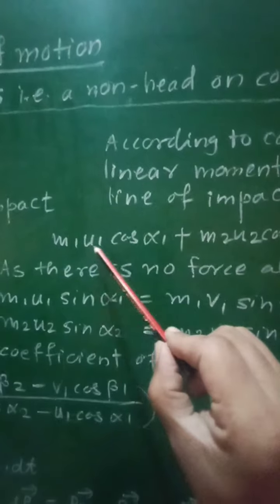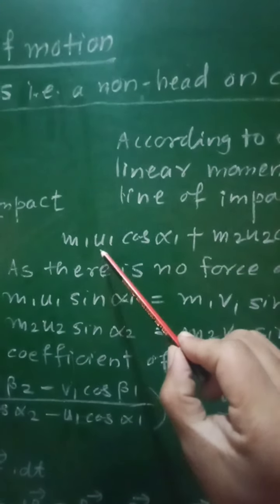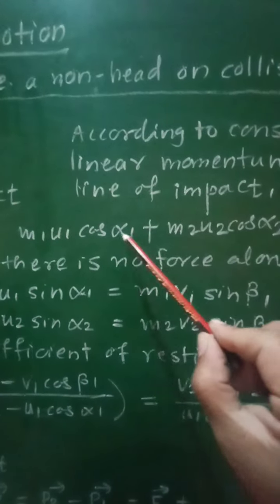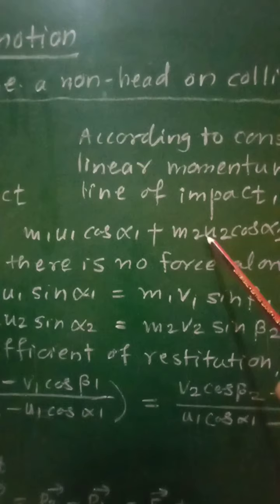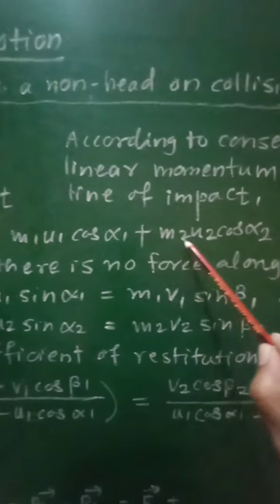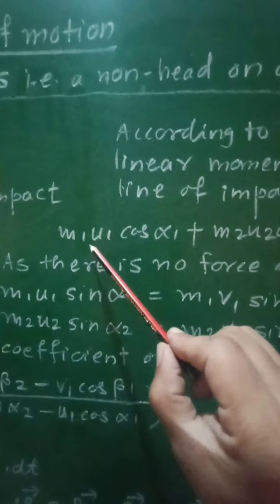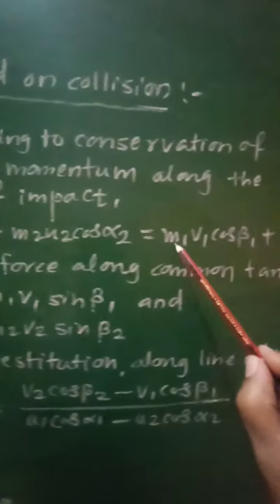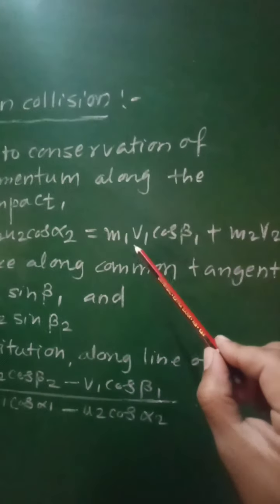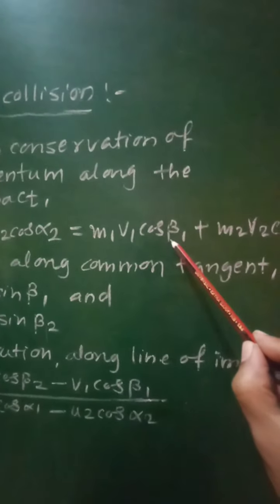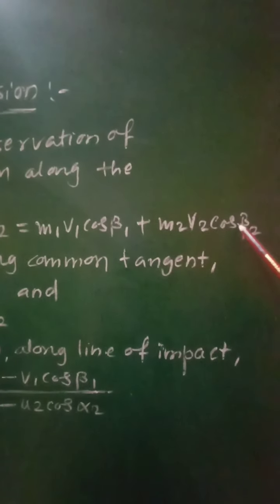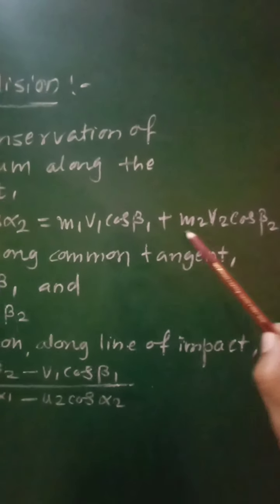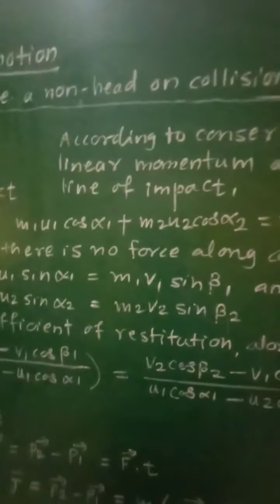So this will be the momentum along the line of impact, because u1 cos alpha 1 and u2 cos alpha 2 are the components of initial velocities along the line of impact, and therefore this represents the initial momentum, that is m1 u1 cos alpha 1 plus m2 u2 cos alpha 2 must be equal to the final momentum of that system, that is m1 v1 cos beta 1 plus m2 v2 cos beta 2, because v1 cos beta 1 and v2 cos beta 2 are acting along the line of impact.